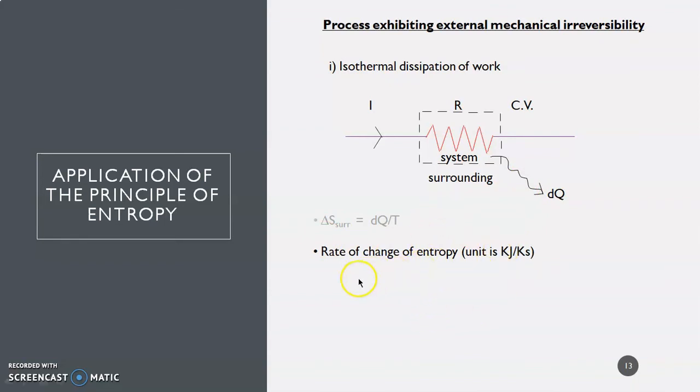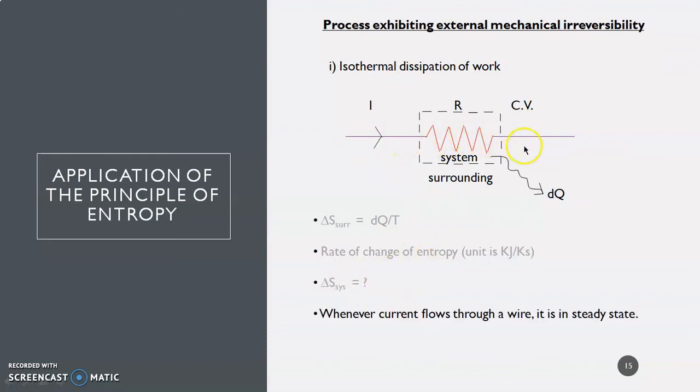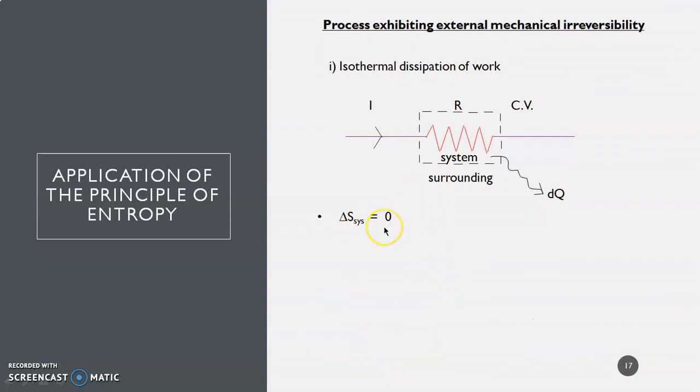Now what about the entropy of the system? Whenever current flows through a wire, it is in steady state. And at steady state, change in entropy is zero. Therefore, entropy of the system is zero. So now we have entropy of the universe equal to entropy of the system plus entropy of the surrounding. Since entropy of the system is zero, entropy of the universe equals the entropy of the surrounding, which is nothing but dq by T, and this is clearly a positive quantity. Therefore, once again, it is in terms with the entropy principle.